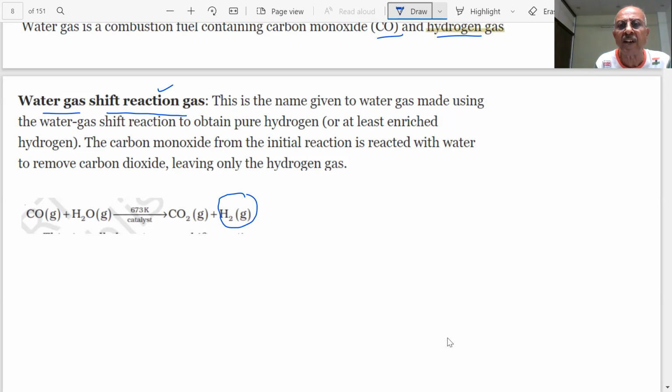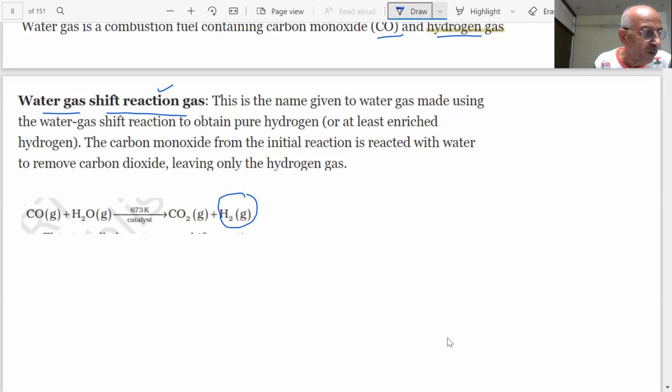Carbon monoxide from the initial reaction is reacted with water to remove carbon dioxide. This is our carbon monoxide which is produced in the reaction which we have just shown you, the syngas. What is the syngas or water gas? The carbon monoxide of the initial reaction is then reacted with water. What will be the result of that? It will produce carbon dioxide and hydrogen gas.